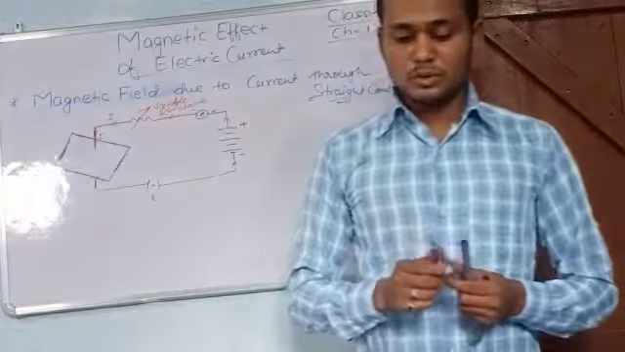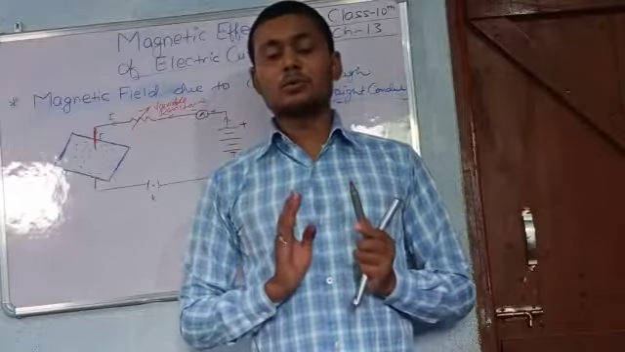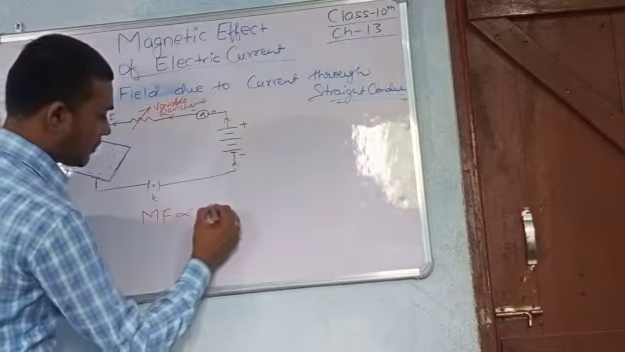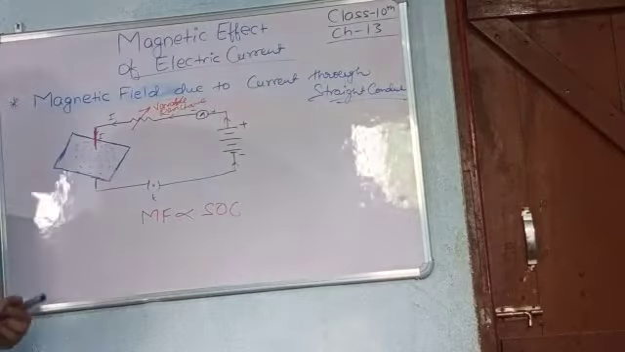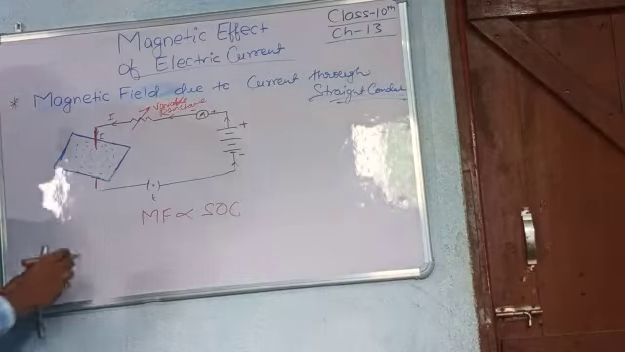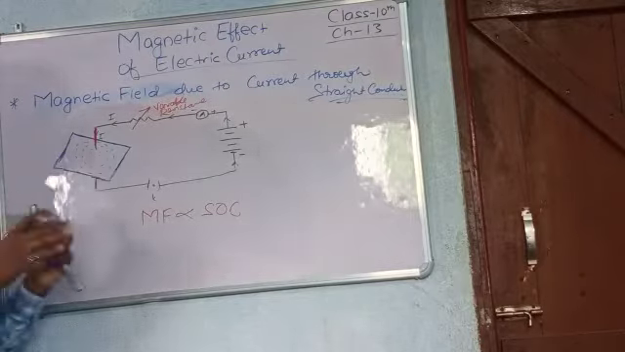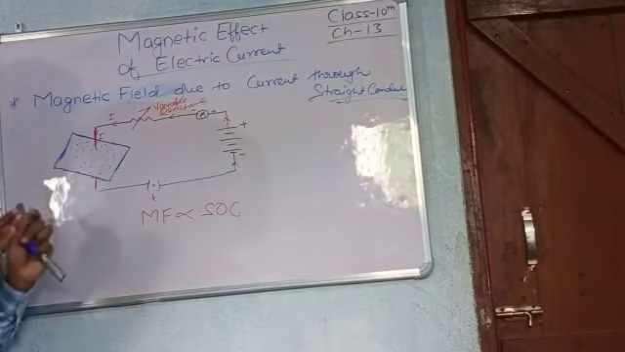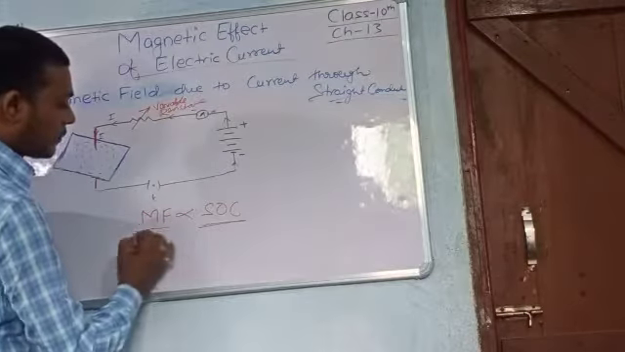Now the second most important thing in this topic is that the magnetic field is directly proportional to the strength of current. If a larger amount of current flows through the circuit, the magnetic field is larger. If a lower current flows in this conductor, the magnetic field is lower. So the magnetic field depends upon the current.